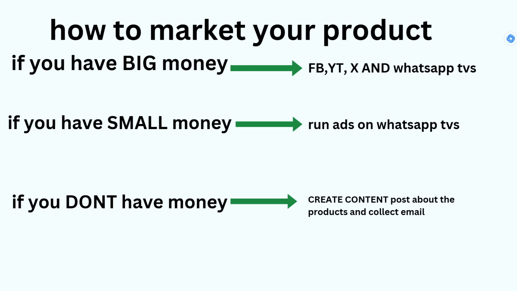Your product is ready. How do you market your product? When you want to market your product, you're going to create an ad video and stuff. I created a last video showing you how to use WhatsApp status to market a product. I would recommend you watch that video. The link is going to be in the description. It's going to help you know how to use it to market a product. Now if you have big money, you can use Facebook ads, YouTube ads, X, and WhatsApp TV.